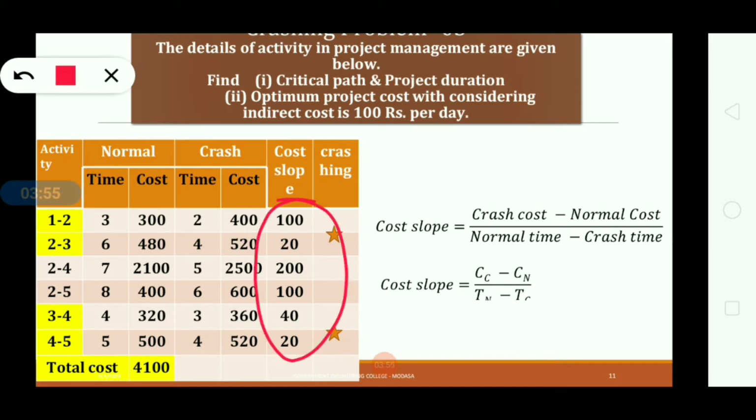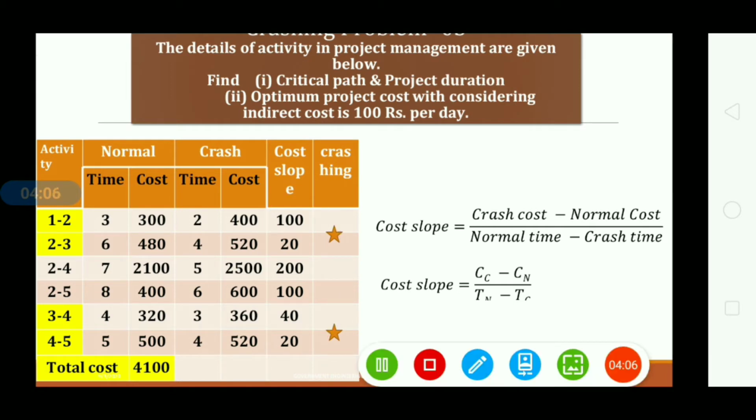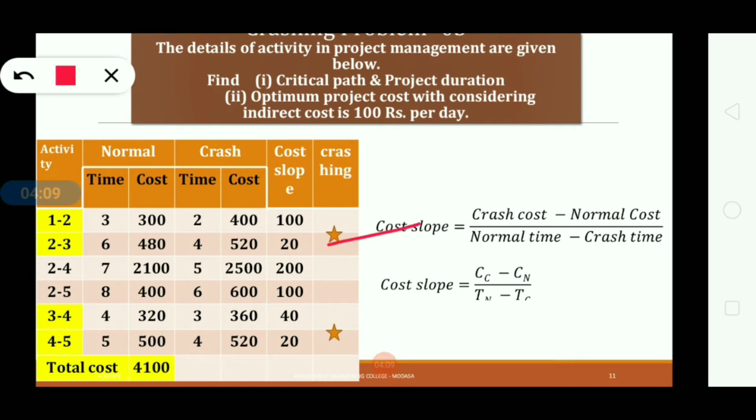Okay, now third step is to select the minimum cost slope of the critical activity from the critical activity. Okay, so third step is, once you determine the cost slope, then select the minimum cost slope among this critical activity. So I have already highlighted this critical activity: 1 to 2, 2 to 3, 3 to 4 and 4 to 5 is our critical activity. So among this critical activity, select the minimum cost slope. Okay, why select the minimum cost slope? Because the minimum cost slope activity will become our crashed activity.